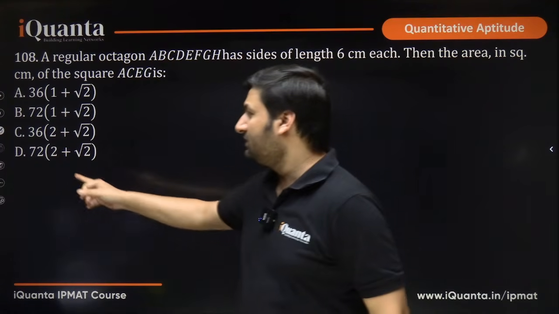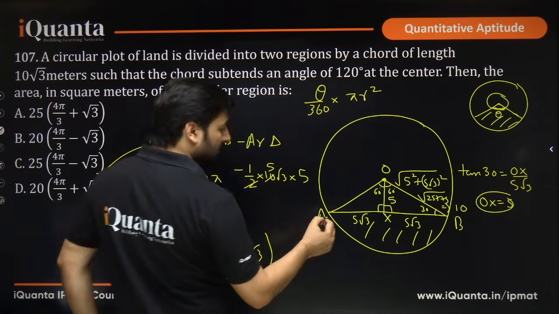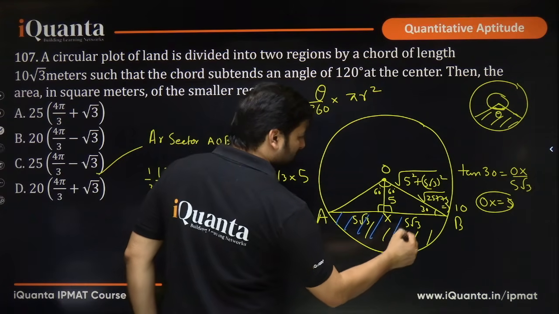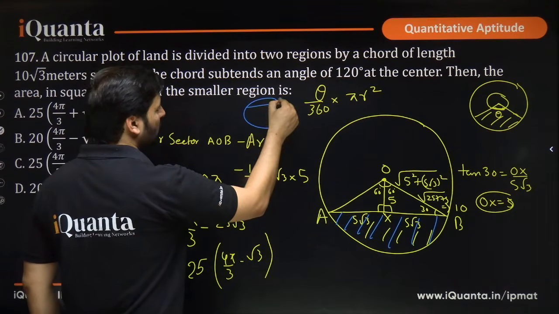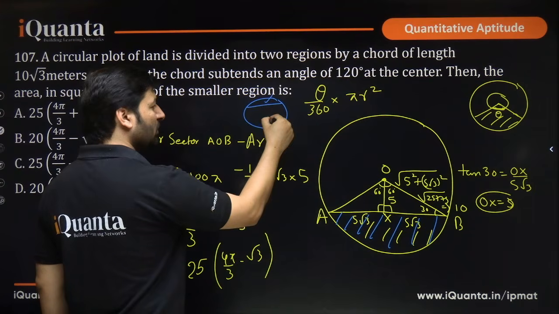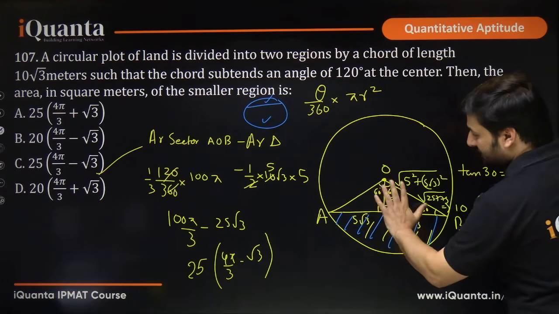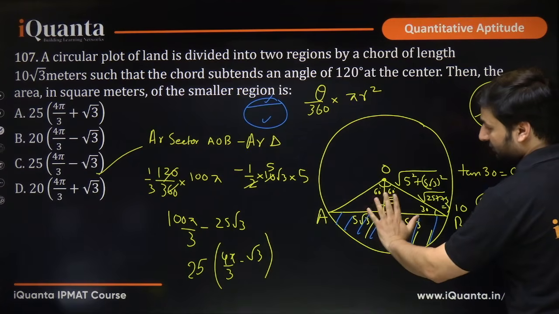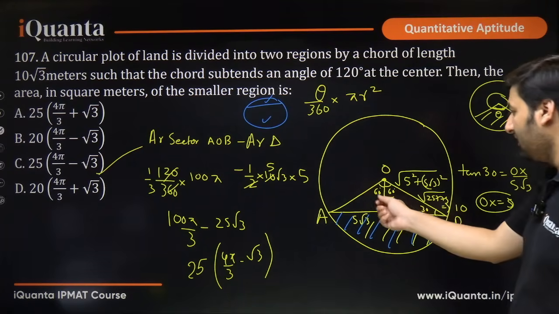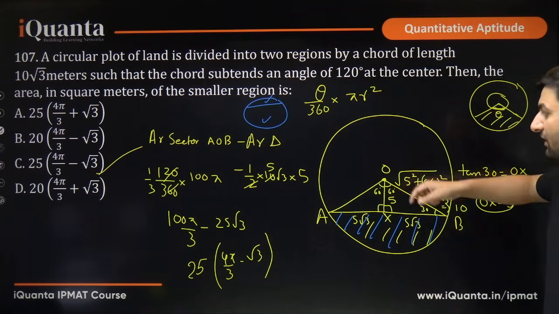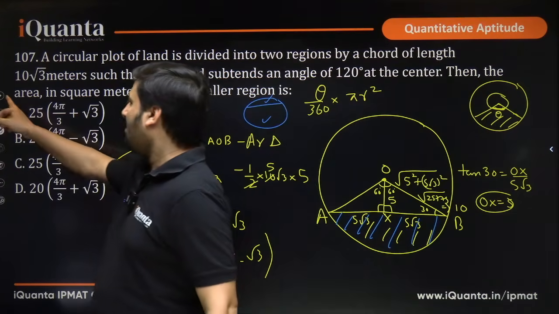And in fact, what is this part called? If I talk about this particular part, this part is called a segment of the circle. The moment you have a circle and you draw a chord, this is called the minor segment, minor means small, and this is called the major segment. This is a smaller sector, because the greater part of the circle lies here. So this is called the minor sector, this is called the major sector. Sometimes they can mention major, minor. If they ask you the area of the minor sector, you have to calculate this part. In a major sector, the angle is more than 180. I hope it is clear.